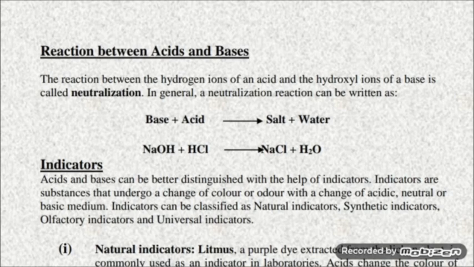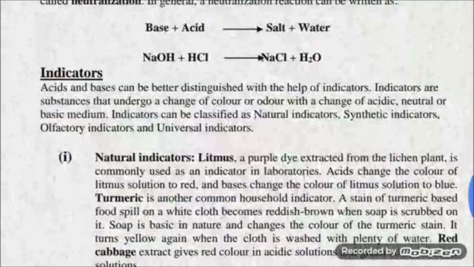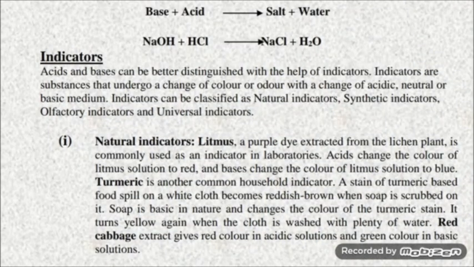Now the next term is indicators. Indicators are those chemical substances which give one color or smell in acidic medium and a different color or smell in basic medium. These are also known as acid-base indicators or simply indicators. They can be classified as natural indicators, synthetic indicators, olfactory indicators, and universal indicators.